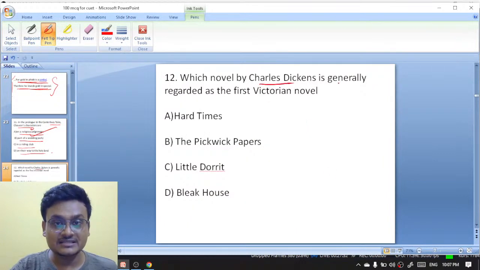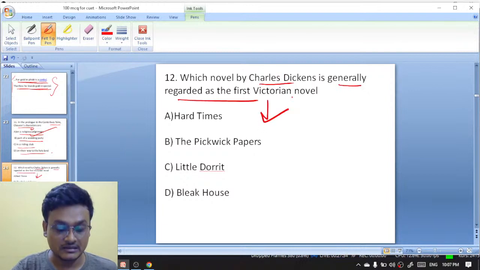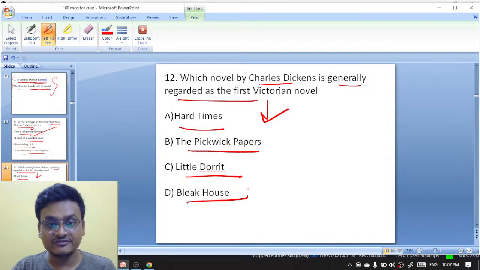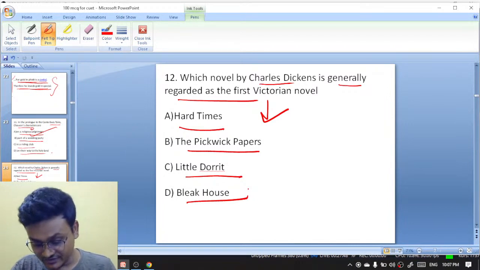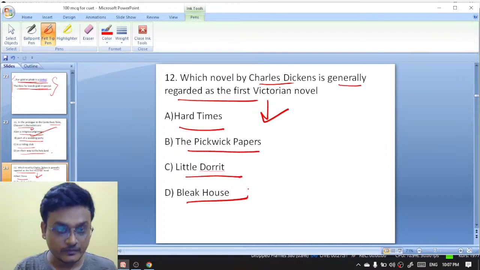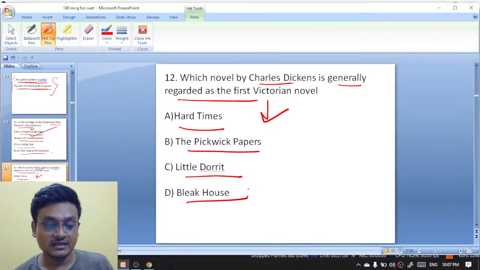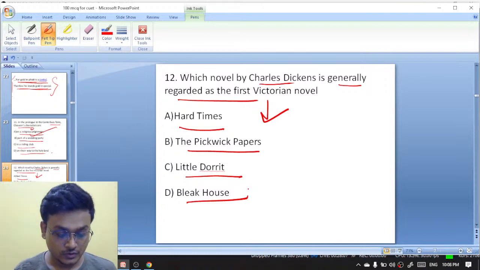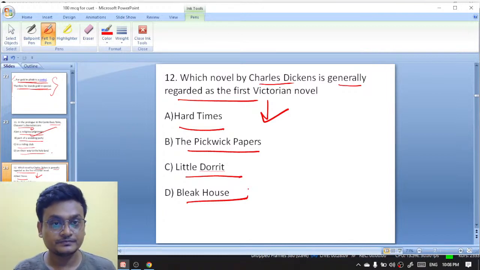Which novel by Charles Dickens is generally regarded as the first Victorian novel? Sadam, exactly. Hard Times, The Pickwick Papers, Little Dorrit, Bleak House. The first Victorian novel.